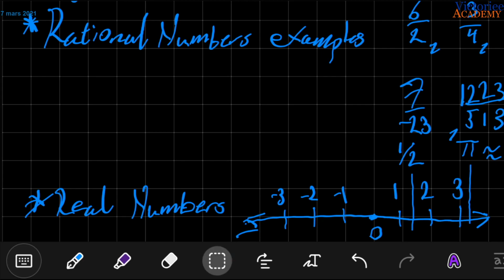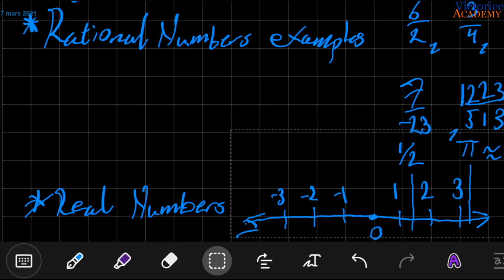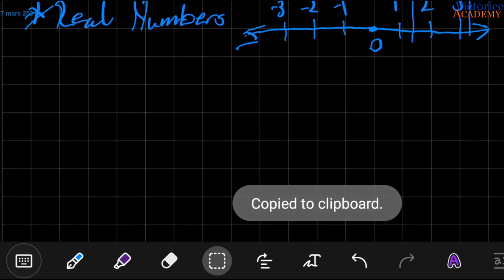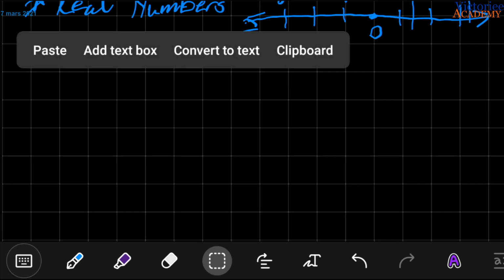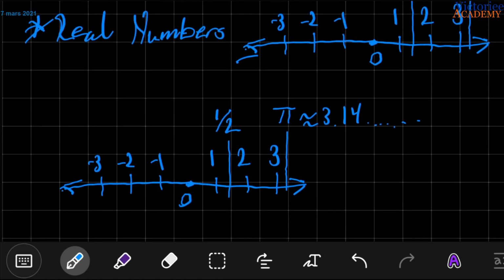Oh, I should make a little move here because I realized that I've been writing outside of what you can see. Can we take all this? Whoops. All this. Make a little copy. Then just paste it down here. Then you have the 0 in the middle here. That's better. Much better. Real numbers.